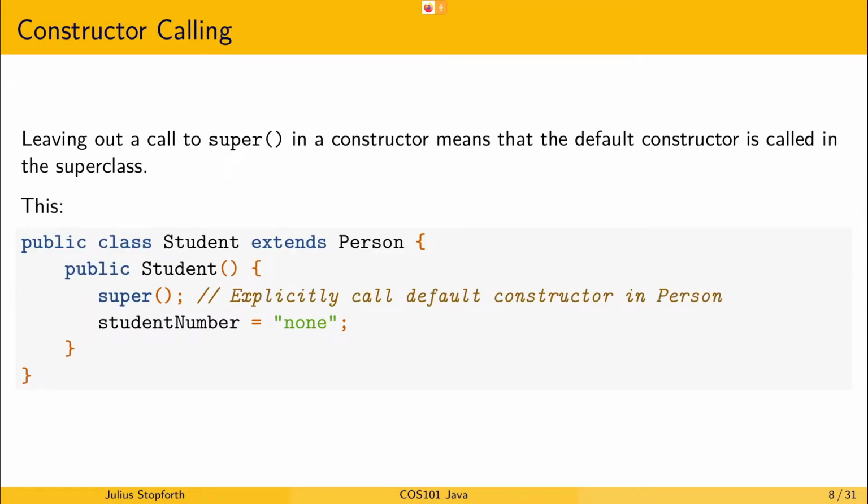So we can leave out the default super in a constructor. The compiler will see that you're doing a constructor over here, like a default constructor, and it will see that it extends the person class, and it will automatically fill in the super call for you. However, it's better practice to be explicit and always call super inside a constructor. Typically, it is good practice to call it as the very first thing in a derived constructor. So that's a best practice thing.